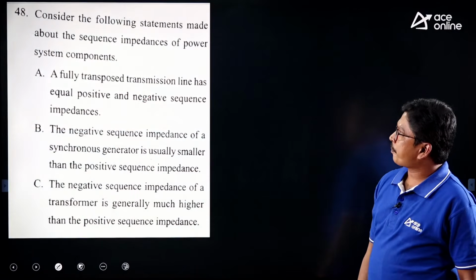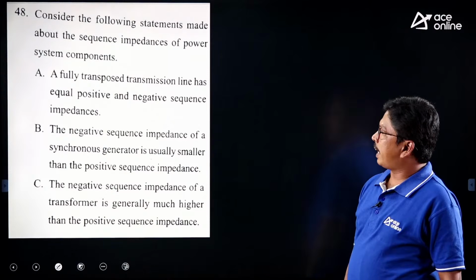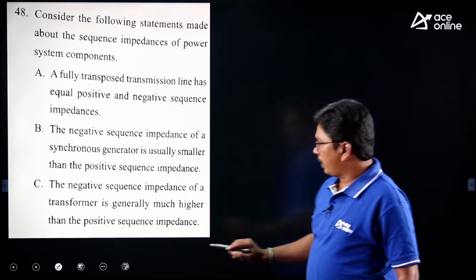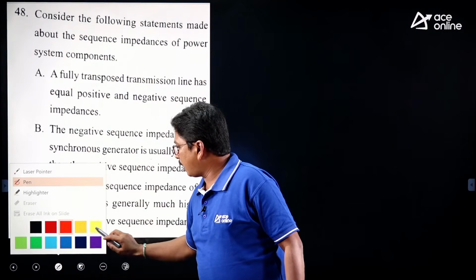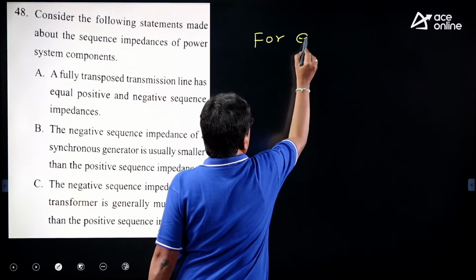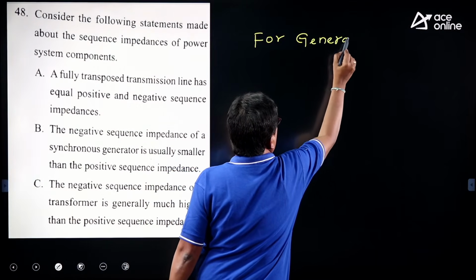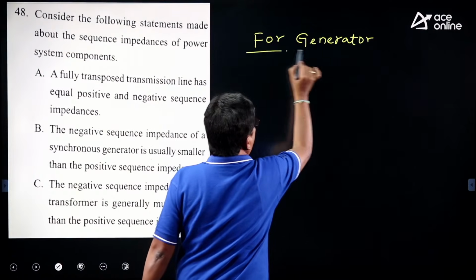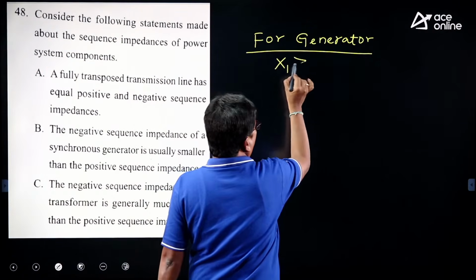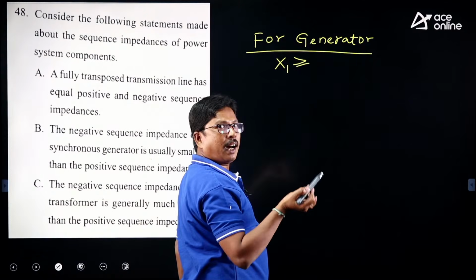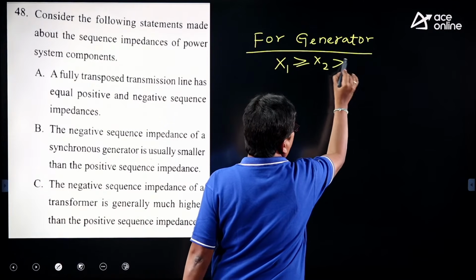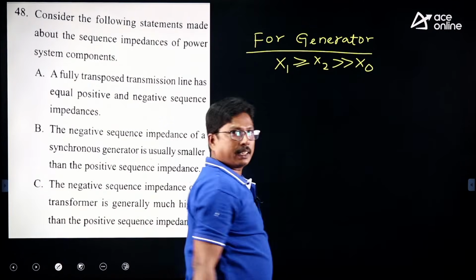And the next question: consider the following statements about the sequence networks, one of the easiest questions. For a generator, the positive sequence reactance is the highest value, slightly more than or equal to the negative sequence reactance, and very high compared to the zero sequence reactance.